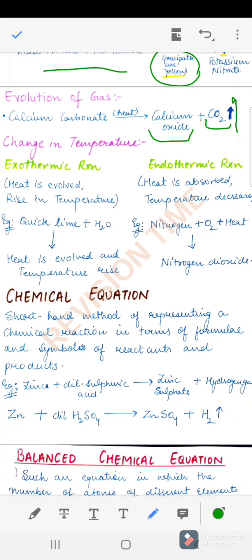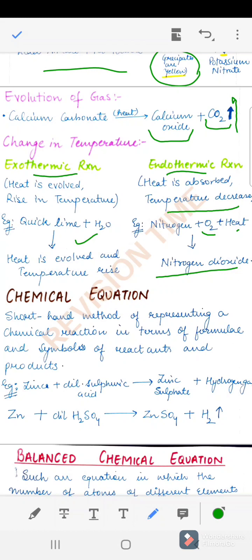Change in temperature. There are two types of reactions, that are the exothermic reaction and endothermic reaction. So when heat is evolved and there is rise in temperature, then it is an exothermic reaction. For example, quicklime reacting with water, here heat is evolved and temperature rises. On the other hand, in an endothermic reaction, heat is absorbed and there is temperature decrease. For example, nitrogen reacting with oxygen involves the absorption of heat producing nitrogen dioxide.